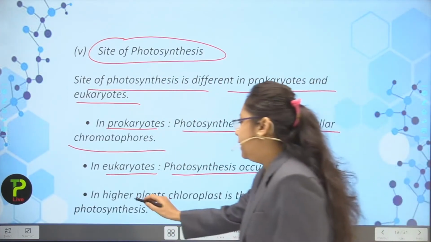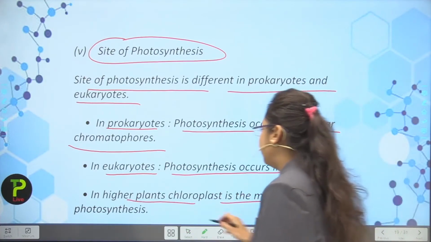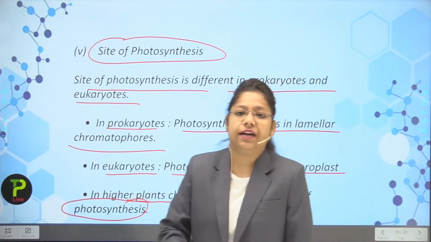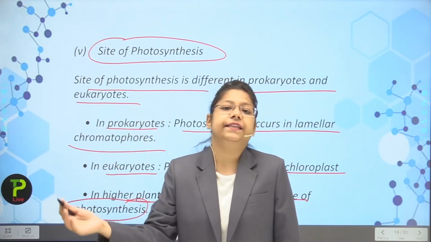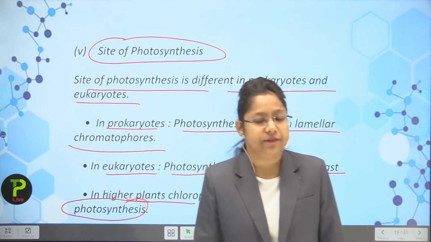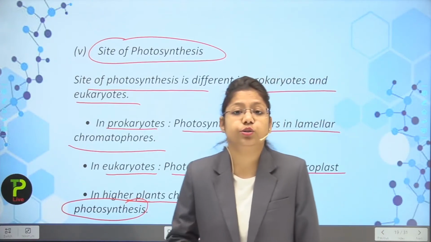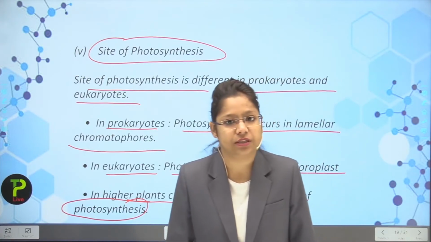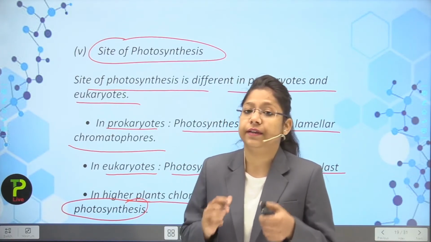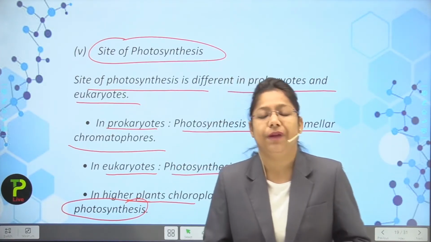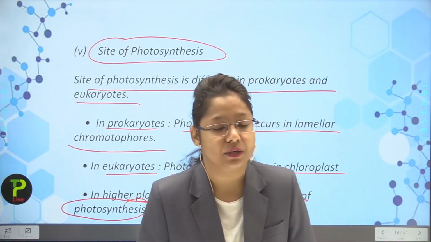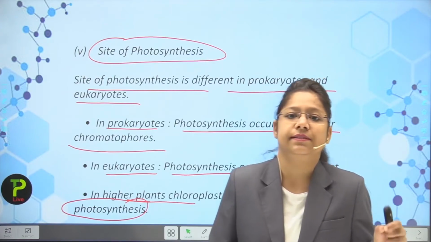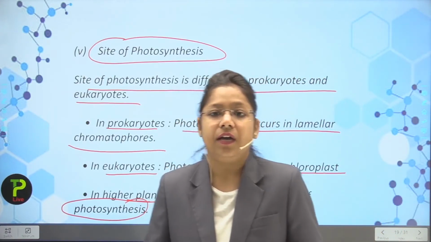Now in higher plants, chloroplast is the main site of photosynthesis. So you can see that there are 2 to 20,000 varieties of plants which are available on our earth. So students, you have to remember this thing. The main site of photosynthesis is just what? The chloroplast, the green pigment, or we can say the green plastid, which is present inside a particular plant cell. Now I have told about the location also. It is just present inside the guard cells of a leaf.